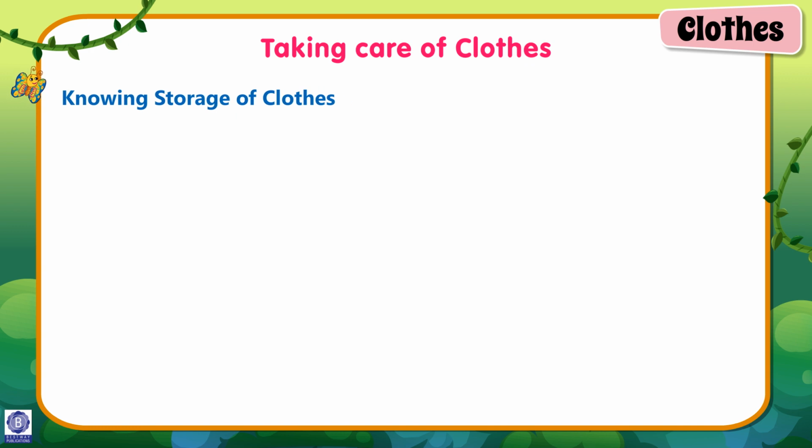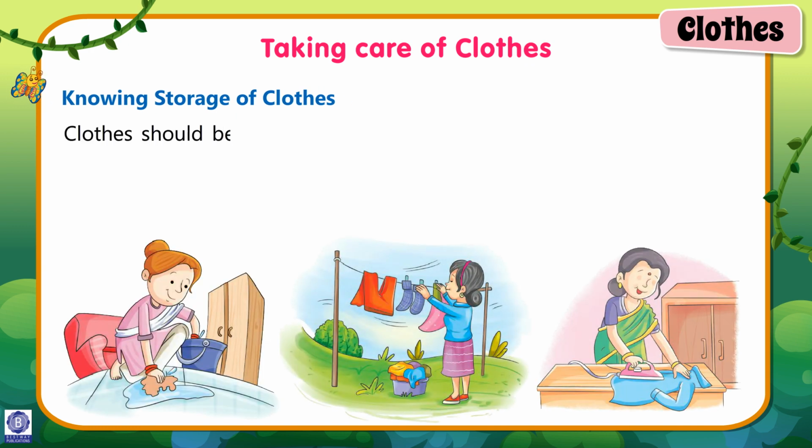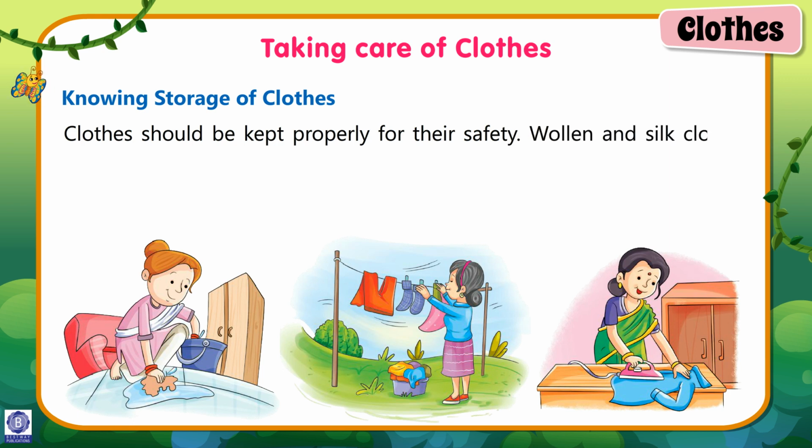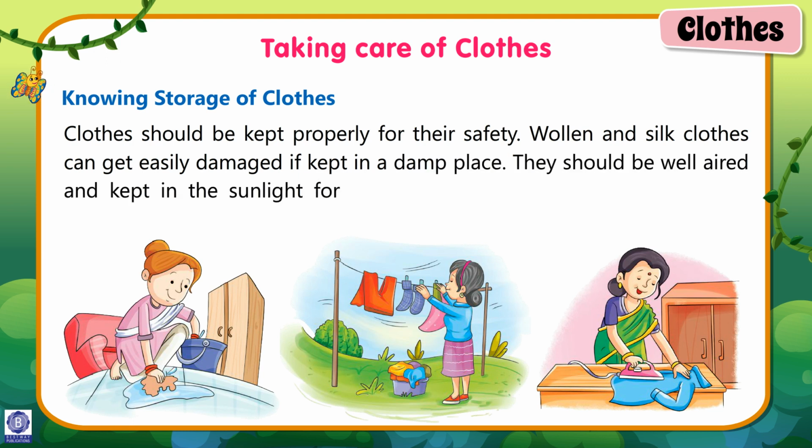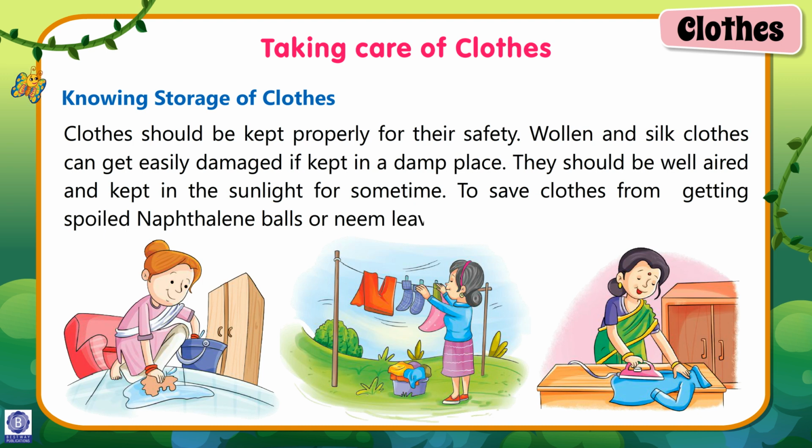Knowing storage of clothes. Clothes should be kept properly for their safety. Woolen and silk clothes can get easily damaged if kept in a damp place. They should be well aired and kept in the sunlight for some time. To save clothes from getting spoiled, naphthalene balls or neem leaves should be kept among them.